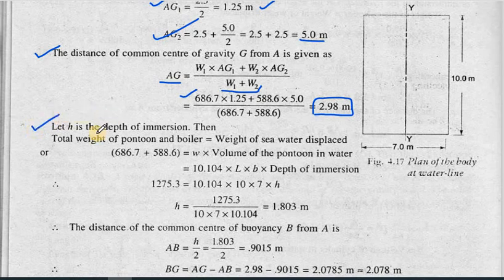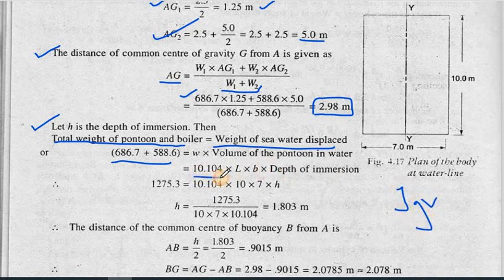Okay, after that we need to calculate the depth of immersion. The total weight of the pontoon and boiler will be equal to the weight of the seawater displaced. So the total weight is 686.7 plus 588.6, and this will be equal to rho g into V.